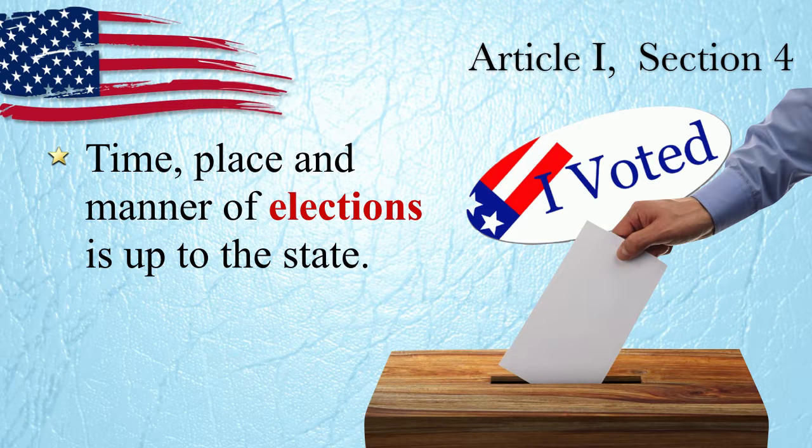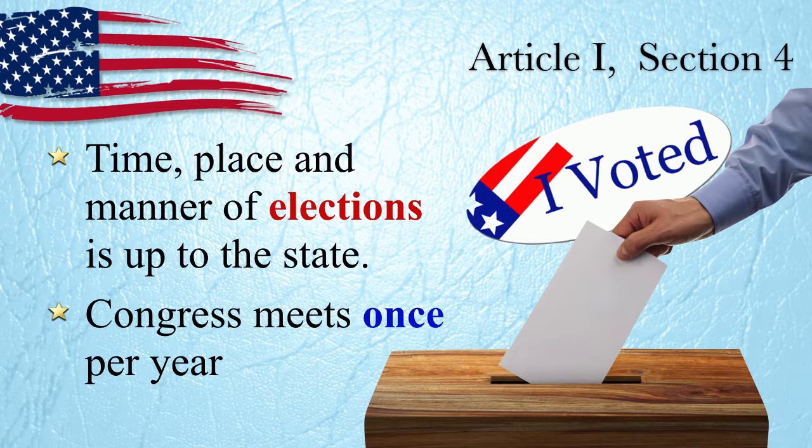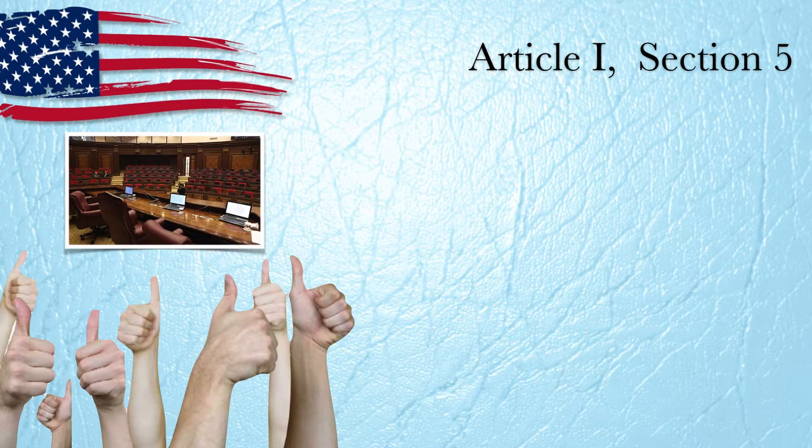The Constitution, now we're in Section 4, says that the Congress can determine a lot of things, but the state actually gets to determine the time, place, and manner of elections for the Senate and the House of Representatives. The U.S. Congress has to meet at least once every year. Now, the state legislatures, they're different. I know Texas meets only once every other year, so this is per state, but the U.S. Congress has to meet at least once a year.